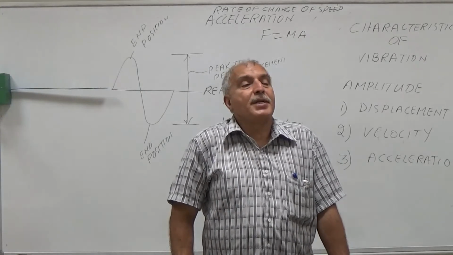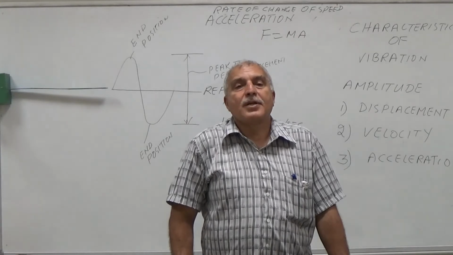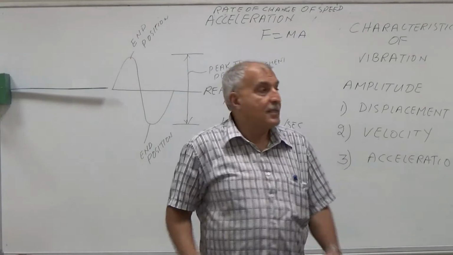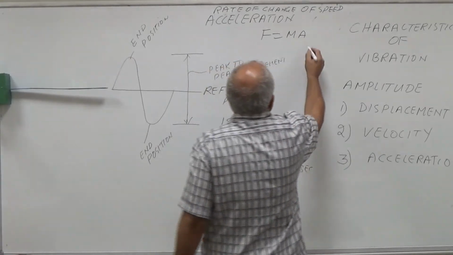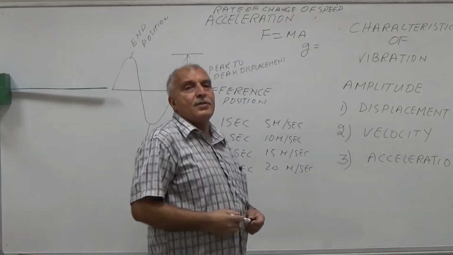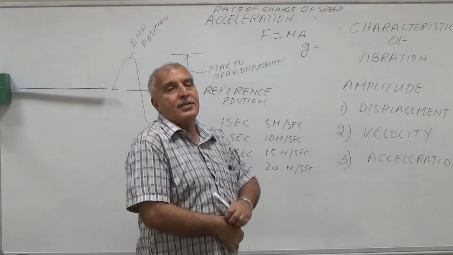In case of vibration, our reference unit for acceleration is gravity, G. G is the force with which the earth is attracting every object towards it.